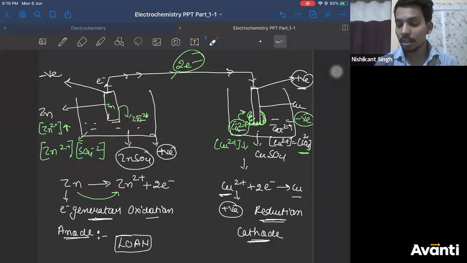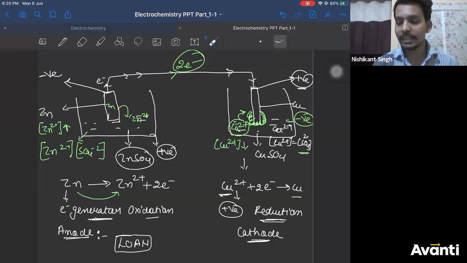No. Will oxidation happen easily? No. If a lot of positive charge develops, will oxidation happen at all? No. If oxidation does not happen, will electron be released? No. If electrons are not released, will current flow? No. Will the cell work? No.